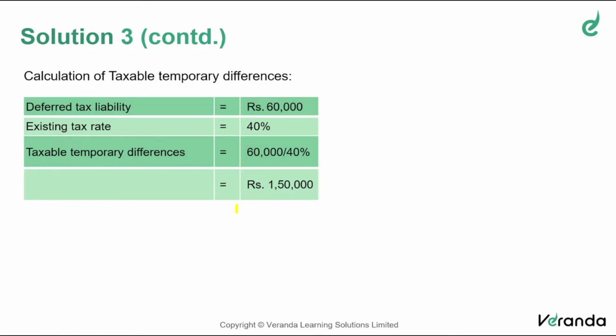So the deductible temporary difference was 2 lakh, and the taxable temporary difference was 1 lakh 50, giving rise to a deferred tax asset of 80,000 and a deferred tax liability of 60,000 measured at the rate of 40% only. That is how they have recognized it in the financial statements.